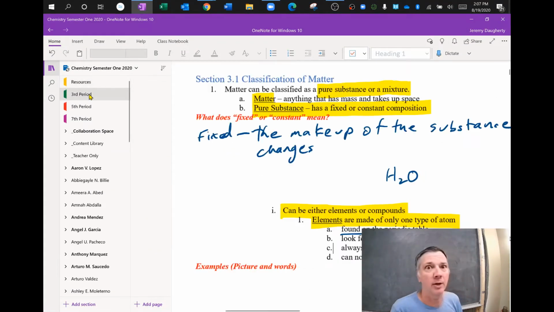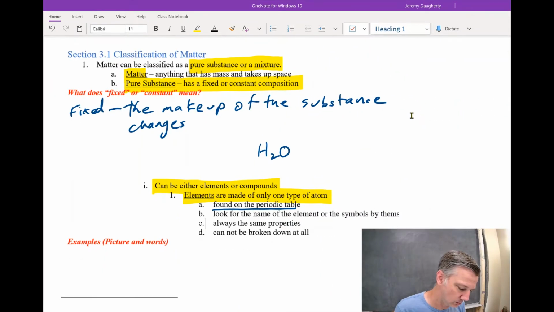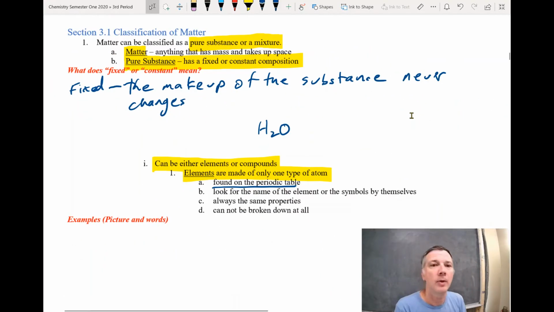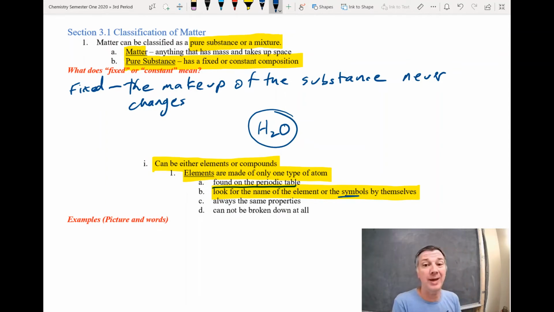I'm going to switch back to my notes. So here we go. So again, elements found on the periodic table. What you're looking for whenever you're asked, is this an element? You're looking for the name or the symbol of that element all by itself. Okay, so for example, H2O. There's a capital H and there's a capital O. That means that that's a compound. That is not an element.